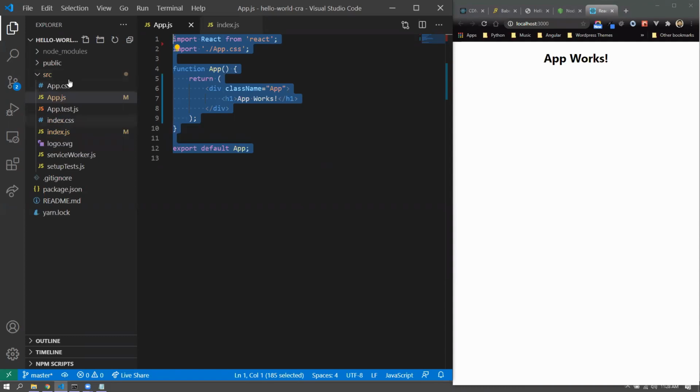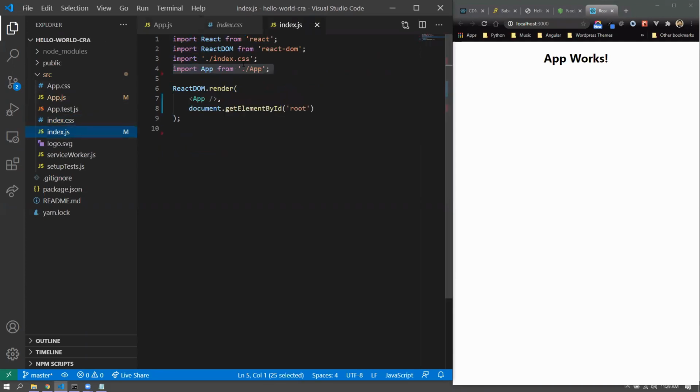The CSS files are for styling. You have one app.css included in app.js. If you want, you can delete it. It'll just take off the styling, and one index.css which is included inside the index.js. Right. Again, styling can be taken off if you don't want it. There's a logo, there's a service worker, and there are some test related files, which we would go for later, not now, but there are .test.js for unit testing and so on. So we would be majorly working in the src folder. All right. So I think everyone gets the whole structure and the execution flow of Create React App application. Yes, everyone?